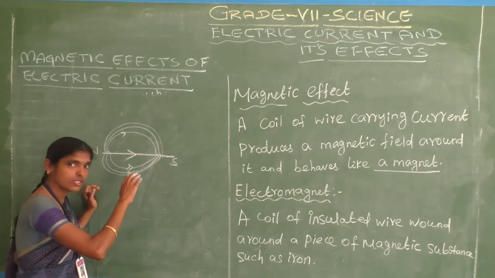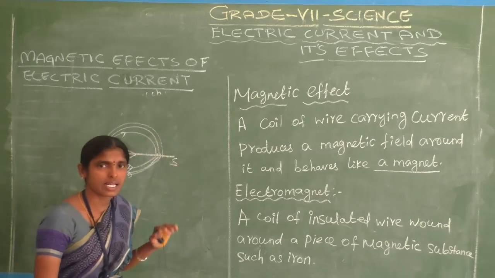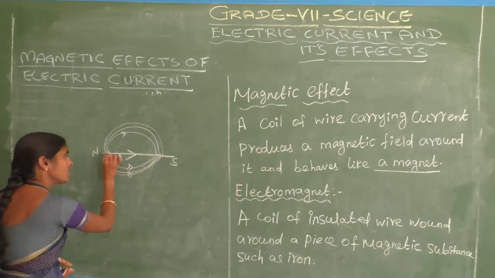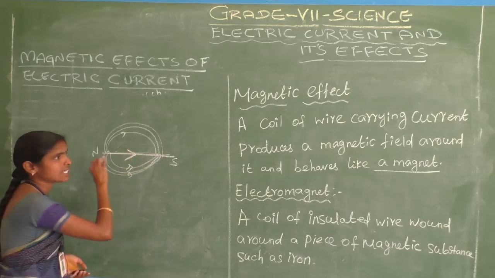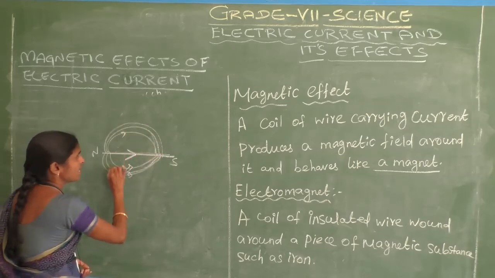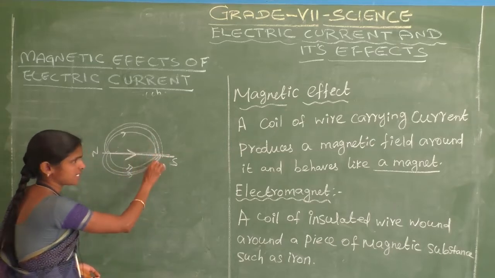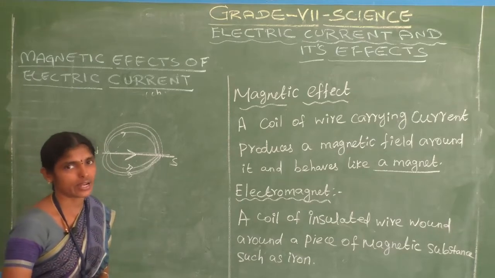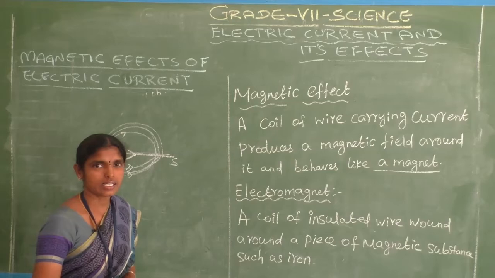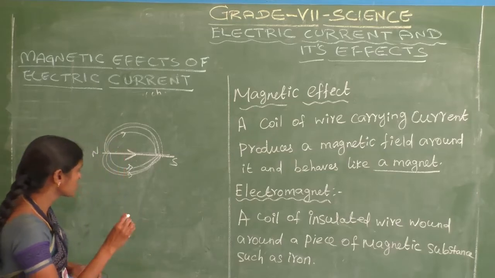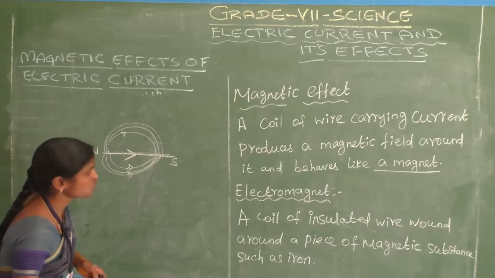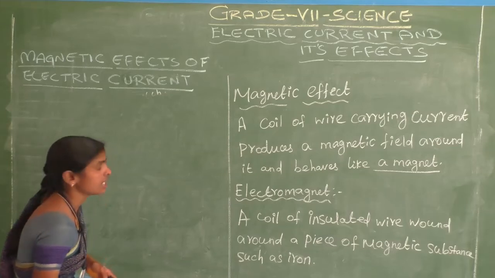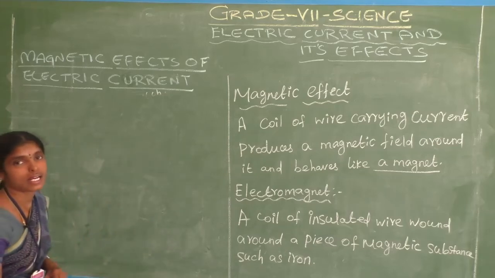Before that, what is meant by magnetic effect? It is nothing but a coil of wire carrying a current that produces a magnetic field around it and behaves like a magnet. That is called the magnetic effect. Am I correct? Do you understand? Okay. Next question. What is meant by electromagnet? How is an electromagnet made?